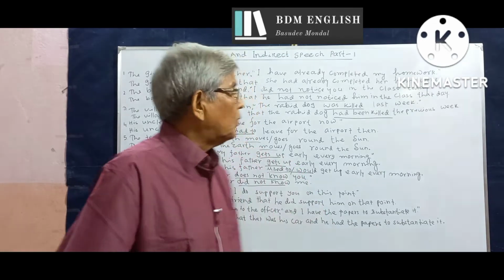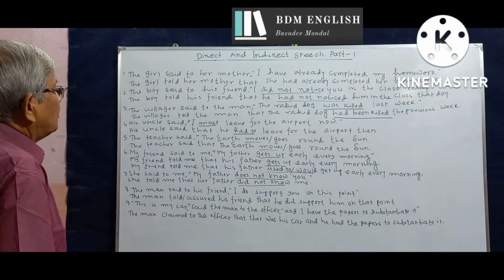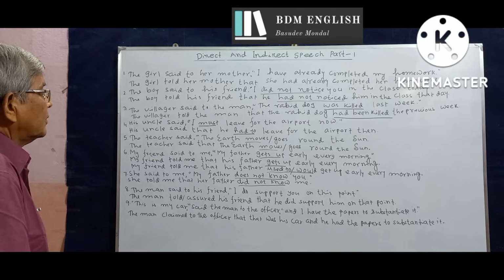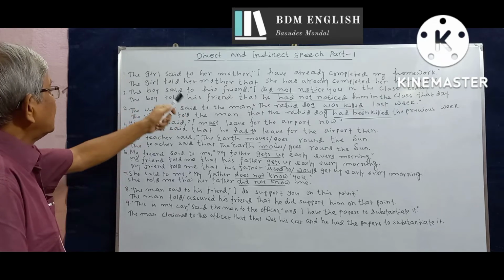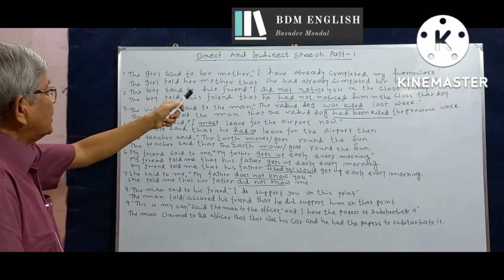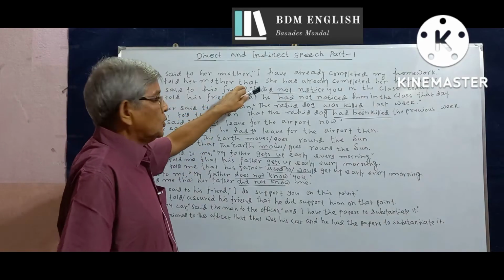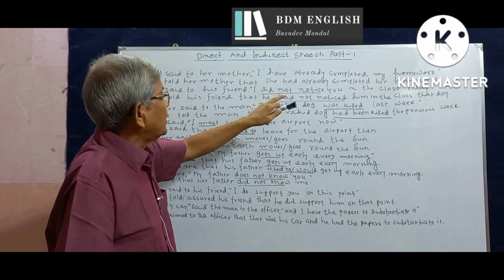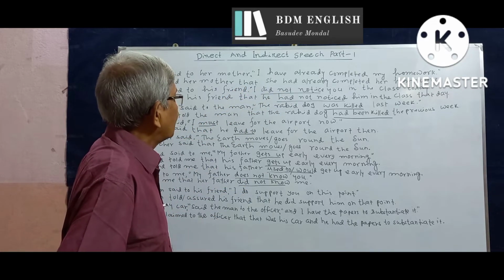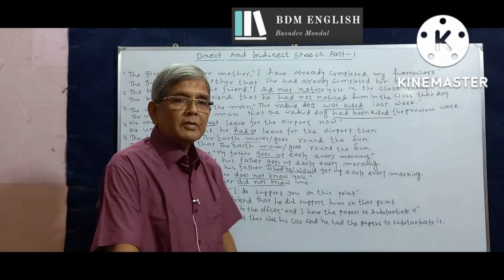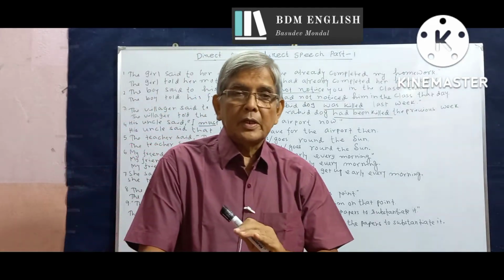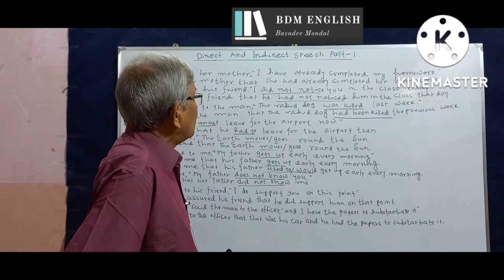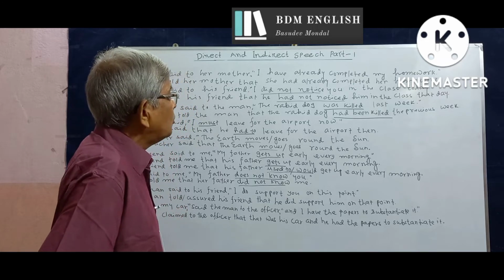speech. Number 1, the girl said to her mother, I have already completed my homework. The girl told her mother, so said is replaced with told, that we bring in the conjunction that to initiate, to begin the subordinate clause, that she had already completed her homework. Have completed is present perfect tense active voice. Naturally, it changes to the past perfect tense active voice, had already completed her homework.